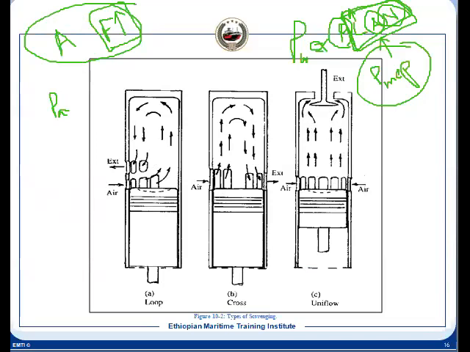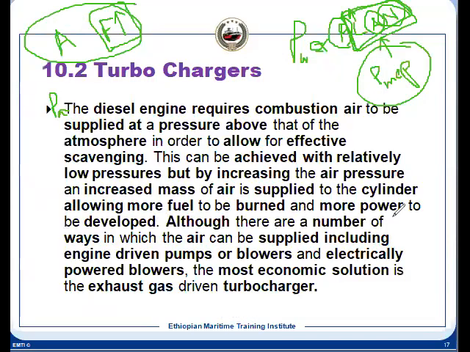That is supercharging. What is supercharging? It means the air is supplied at a pressure above atmospheric pressure. This can be done in different ways, as we have seen, but in our engines it is universally accepted to use turbocharging. That is the best way.